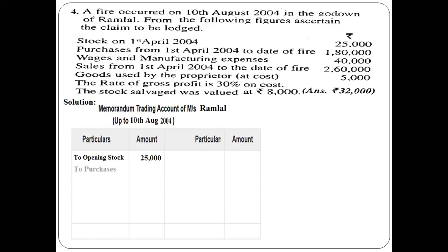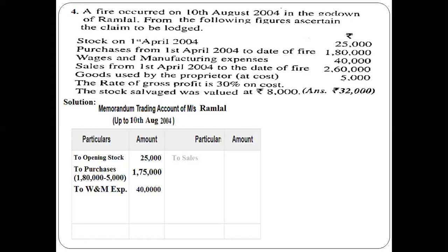Next, to purchases. The amount we have been given is 1,80,000. But just now we understood the goods used by proprietor cost 5,000. As I told you, it should be deducted from purchases, right? So we reduce 1,80,000 minus 5,000, that is equal to 1,75,000, right? Next, wages and manufacturing expenses. I have written the abbreviation W and M, right? How much is already given in the question? 40,000. That expenditure we have also considered on the debit side.